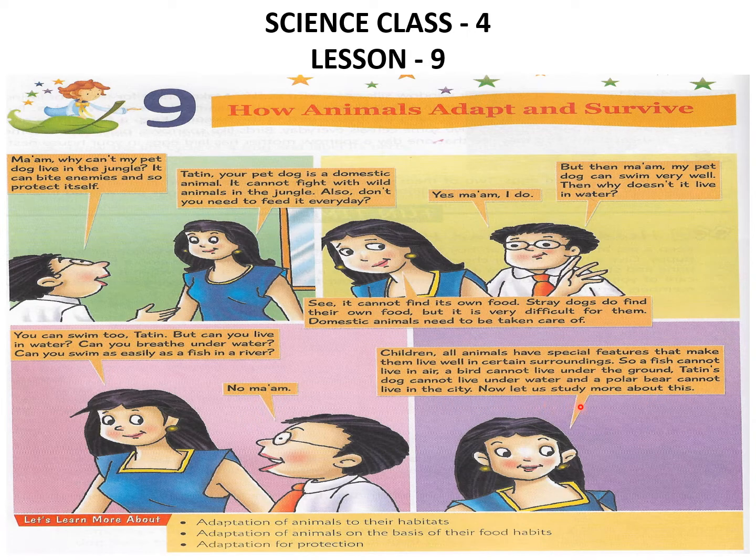Now, let us study more about this. In this chapter, we are going to see the special features different animals have to live in the different surroundings. So these are the 3 points we are going to learn in this chapter: adaptation of animals to their habitats, adaptation of animals on the basis of their food habits, and adaptation for protection.